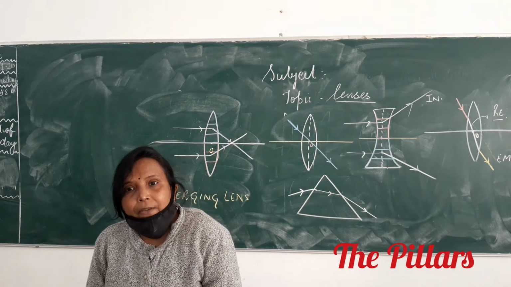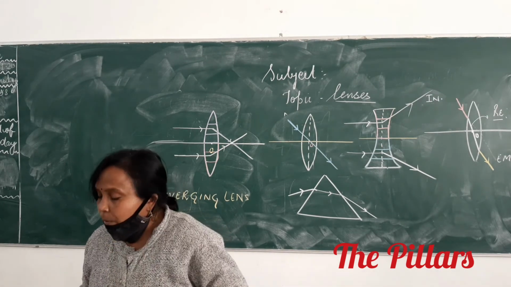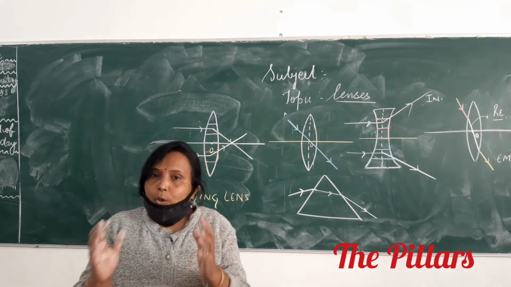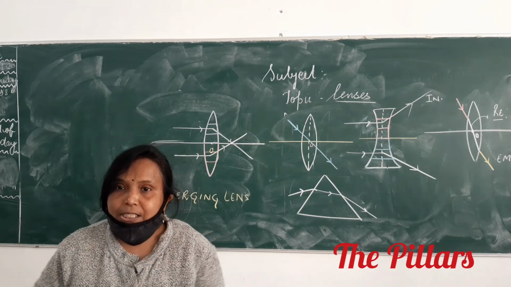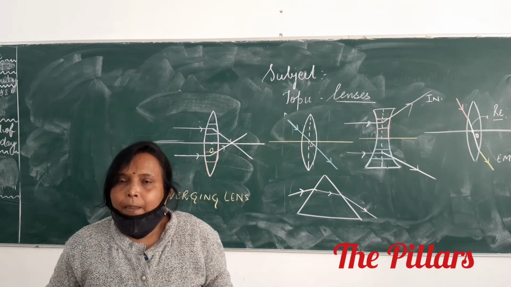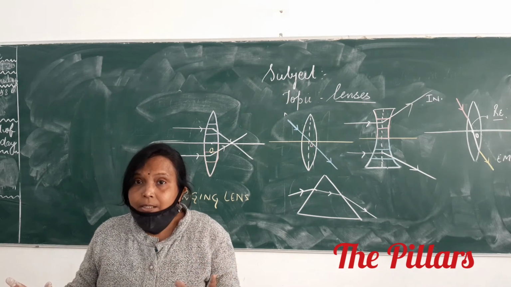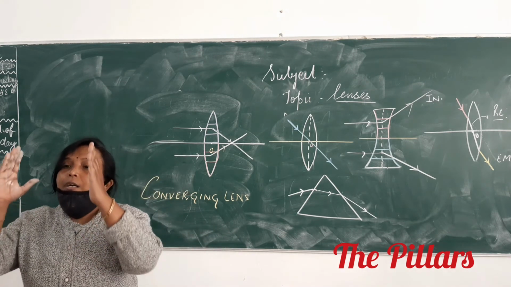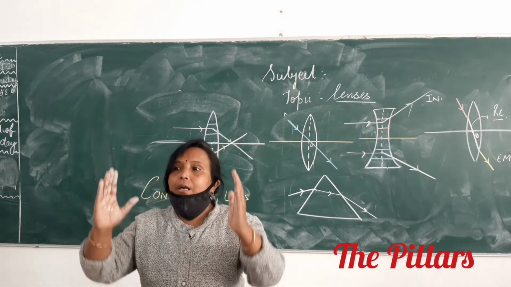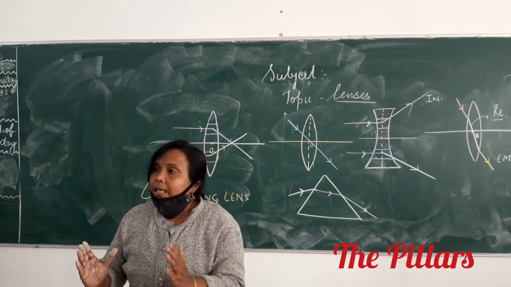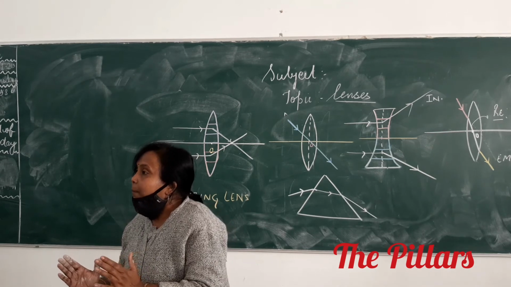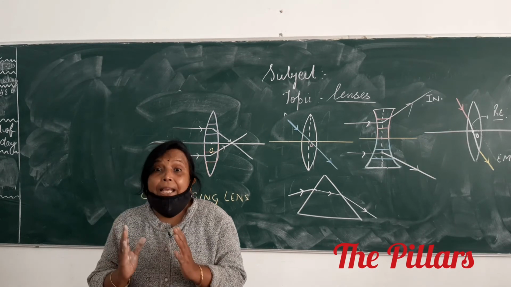Are you ready with the answer now? Pratik, tell me, why is a convex lens called converging lens? Because they are made up of several prisms. No, not like this. You can say like this: because a convex lens is considered to be made up of several prisms.